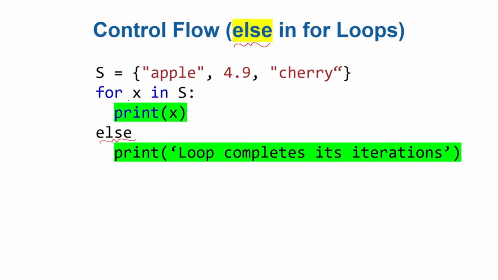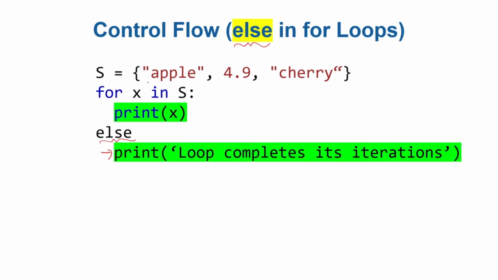So this else part in Python, particularly in for loop, this else block will only execute if for completes its iterations. For example, this is a set. A set like a list is a collection. List is defined by square brackets. Set is defined by curly brackets. The set is just similar to the set in mathematics. We will see sets, lists, tuples, dictionaries, and many of these data structures in detail in the data structures portion, but I've just introduced this.